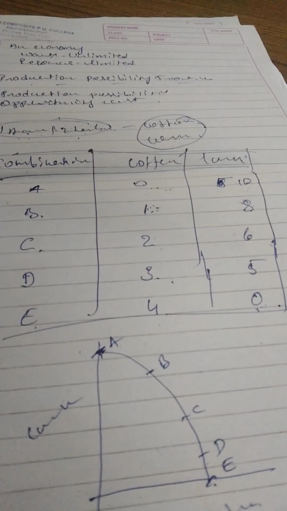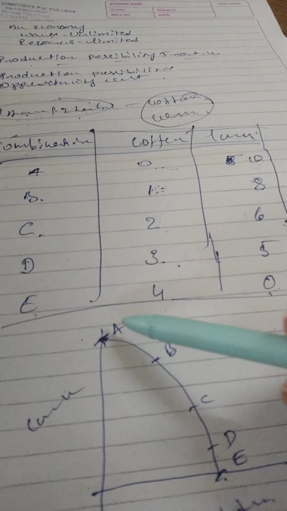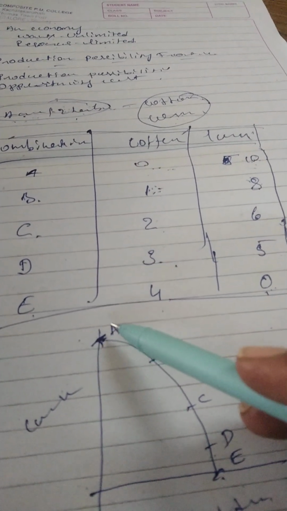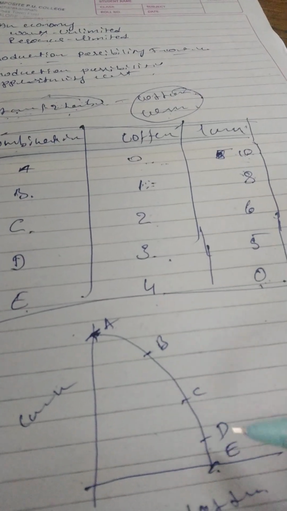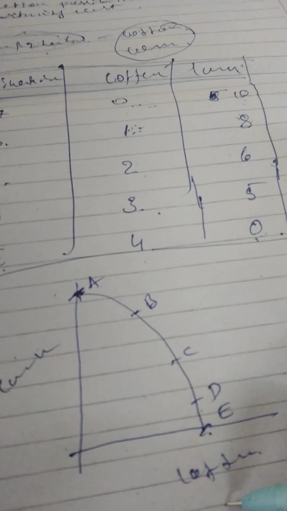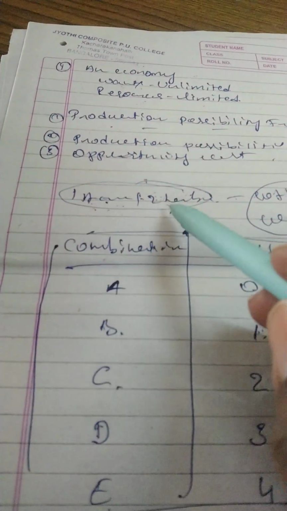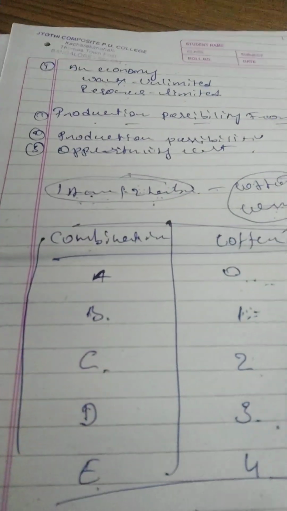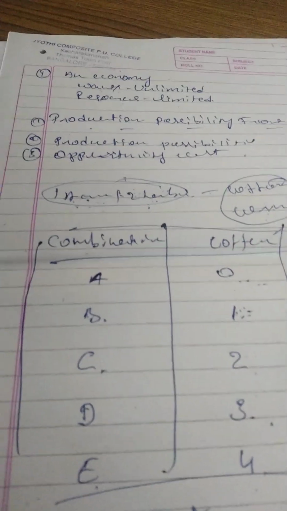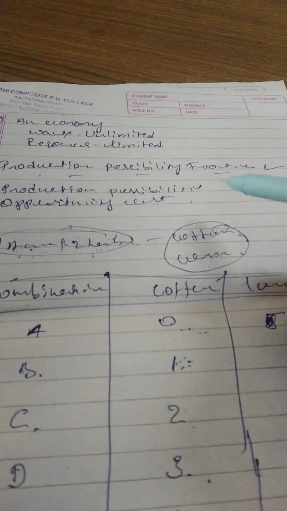So how to define the production possibility frontier? The curve which represents different alternative combinations of two goods, which the producer can produce by the use of limited resources and technology. That is called the production possibility frontier. So now the first one we finished, production possibility frontier.